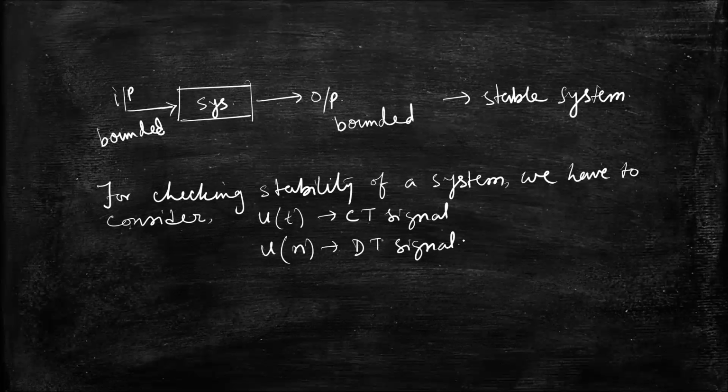Okay. So now, how to check the stability of the system? So, steps to check stability of a system.